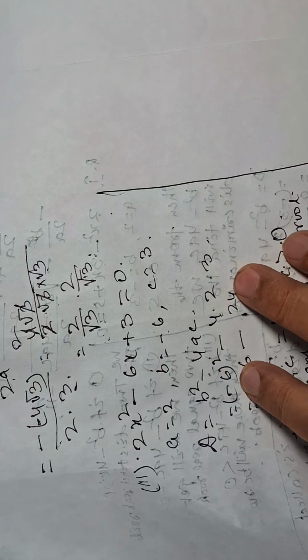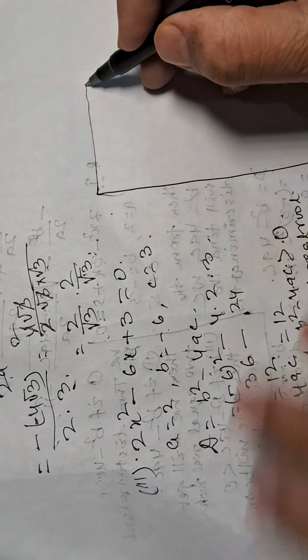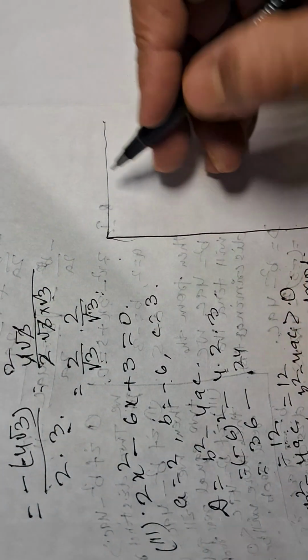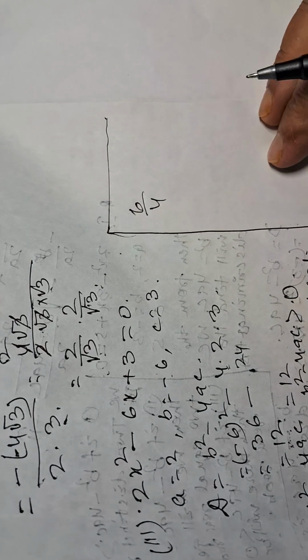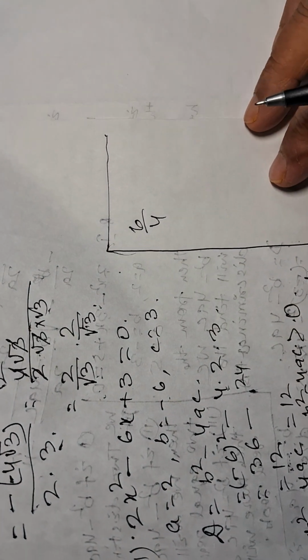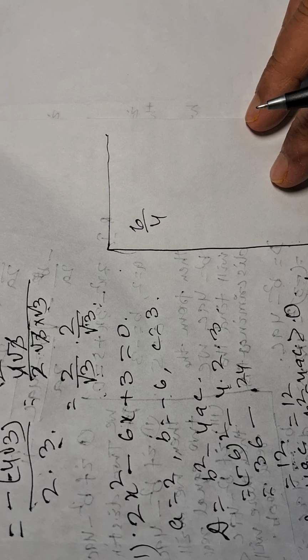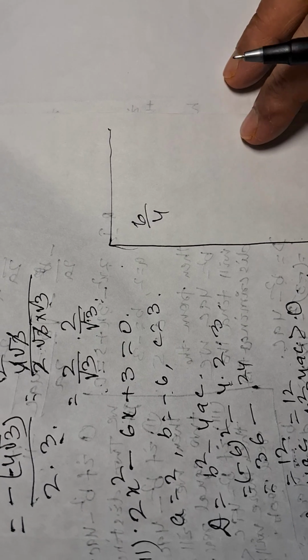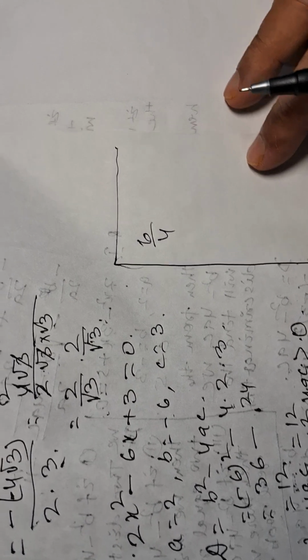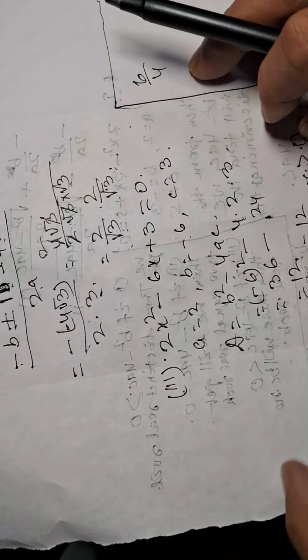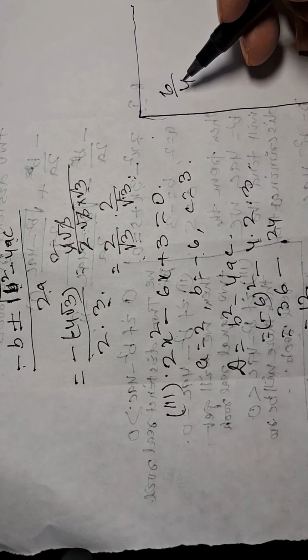I will solve it on this side. 6 by 4 minus root 4 into 3 by 4.